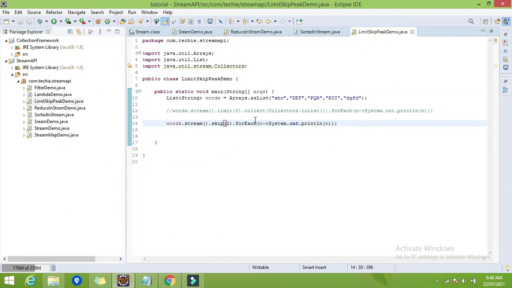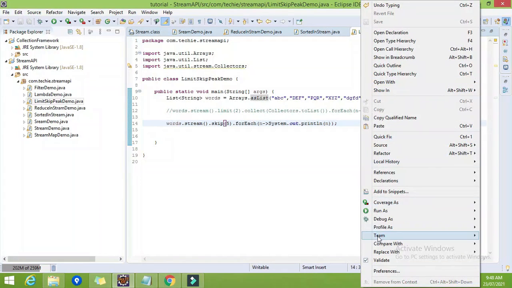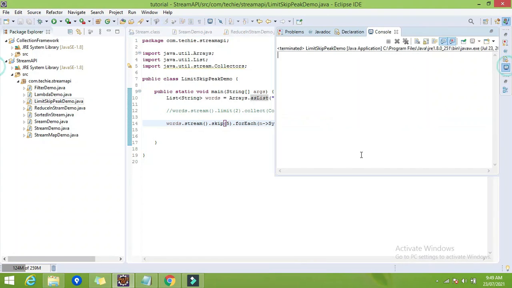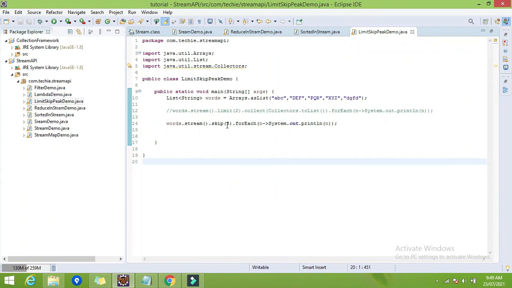What will happen if I give the skip the number of elements in the list? Currently we have 5 elements. If I give 5, it will skip all the elements in the stream. Means what will we get? We will get blank. Okay, so that is all about the skip.